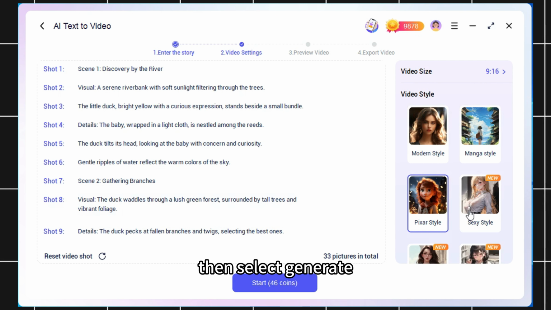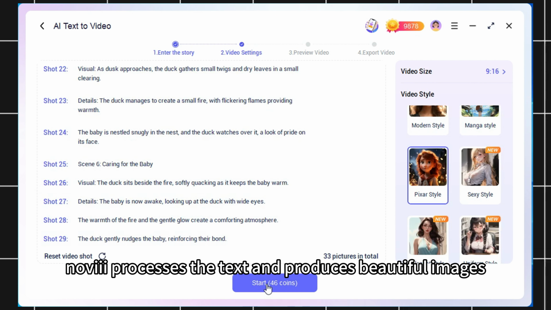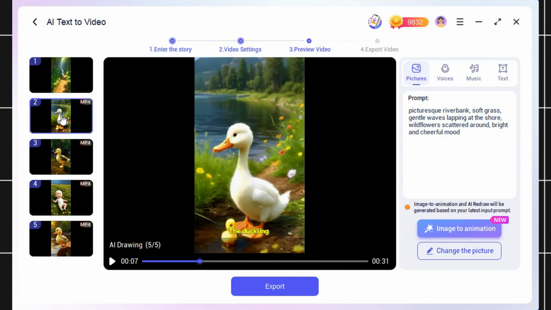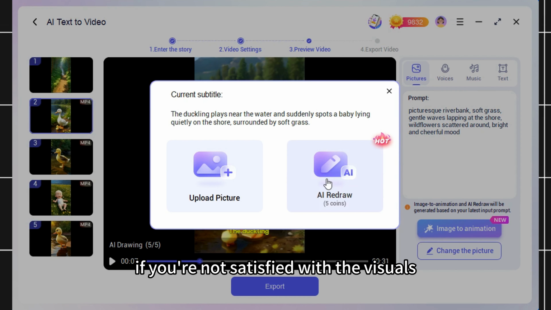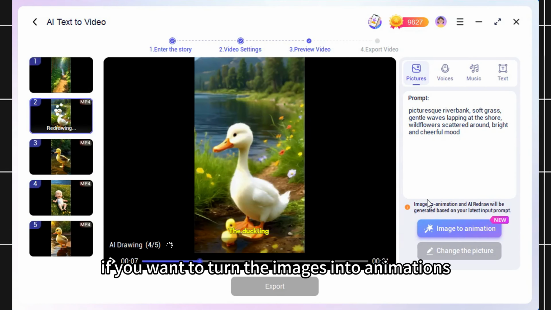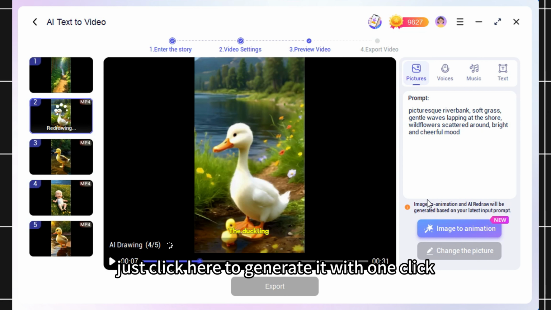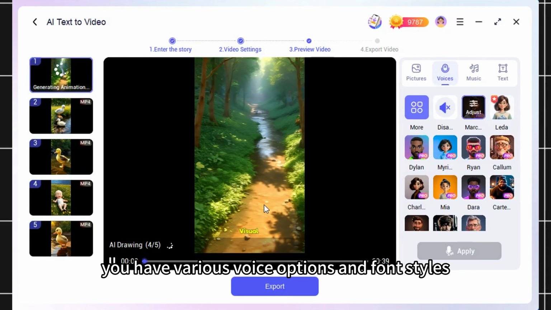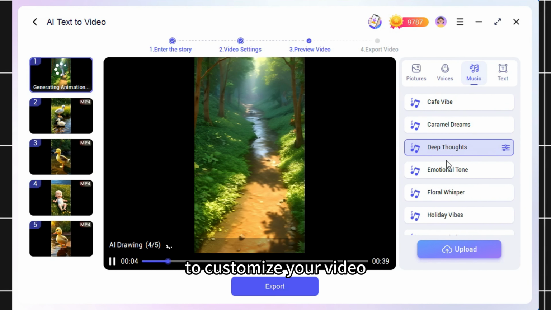Then select Generate. Wow! Novi AI processes the text and produces beautiful images. If you're not satisfied with the visuals, you can use AI drawing to recreate them. If you want to turn the images into animations, just click here to generate it with one click. On the right, you have various voice options and font styles to customize your video.